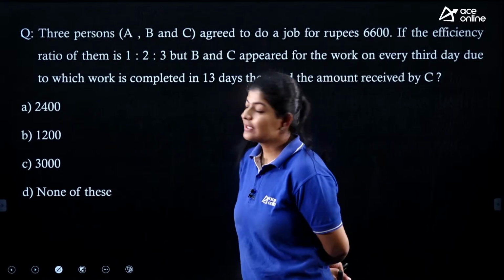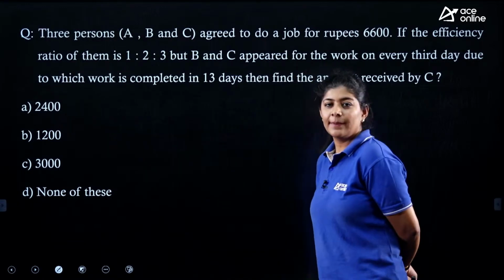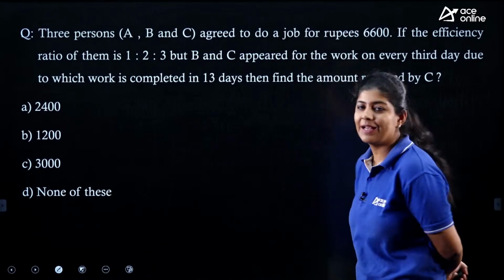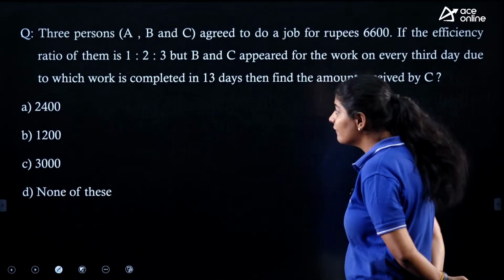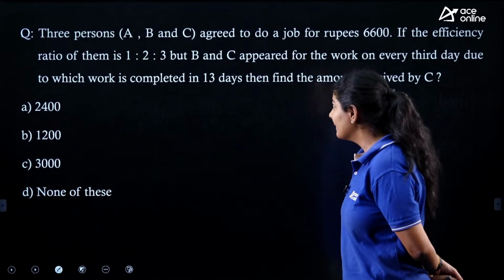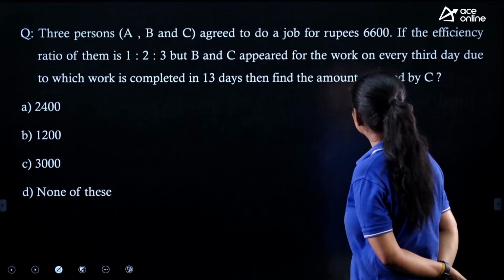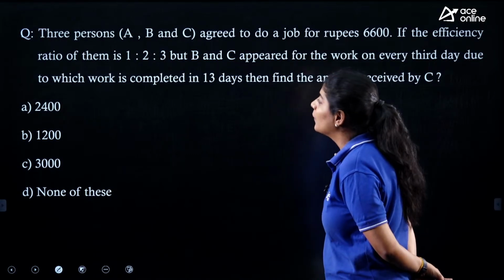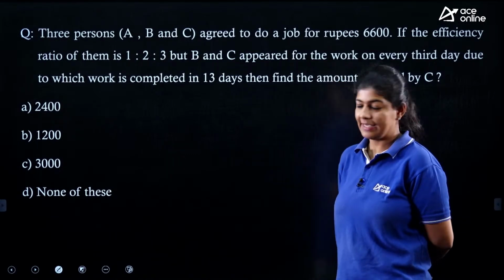The next question says that 3 persons A, B and C agreed to do a job for rupees 6,600. The efficiency ratio of them is 1:2:3, but B and C appeared for the work on every 3rd day, due to which the work is completed in 13 days.